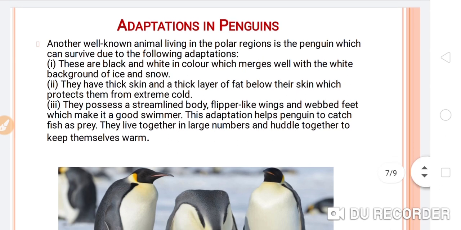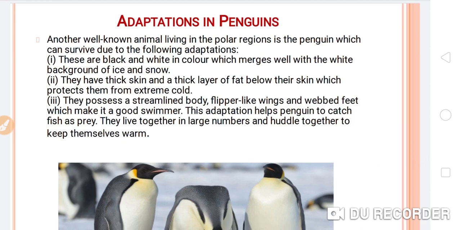Number one, they are black and white in color, which merges well with the white background of ice and snow. They have thick skin and a thick layer of fat below their skin, which protects them from the extreme cold.